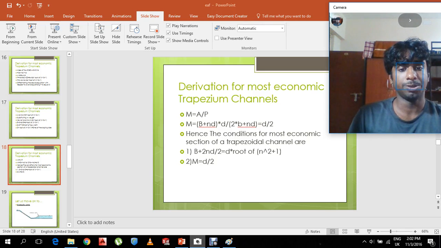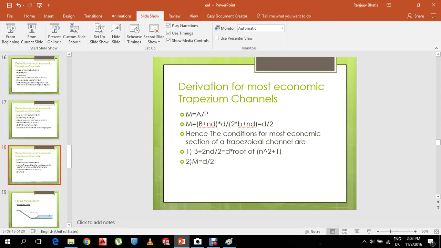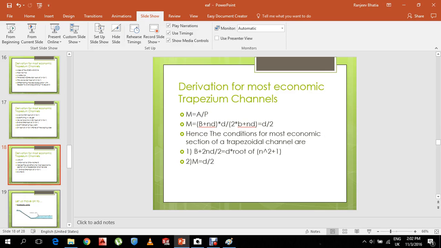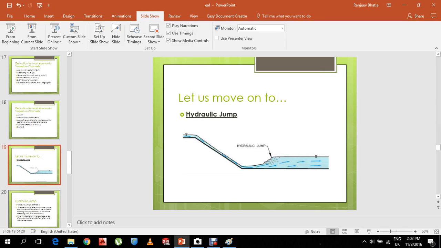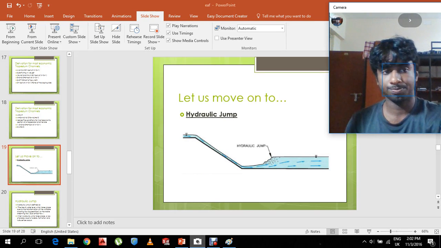Now let me talk to you about the next topic, hydraulic jump. Let me give you a clear picture of what hydraulic jump looks like. The hydraulic jump occurs over here.